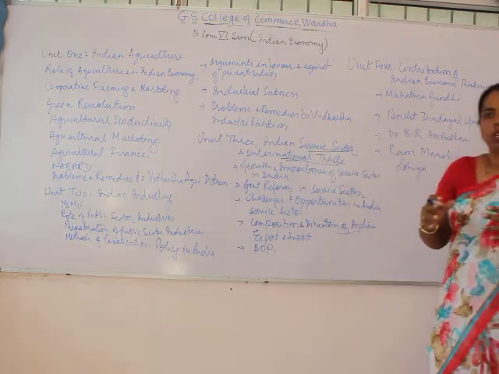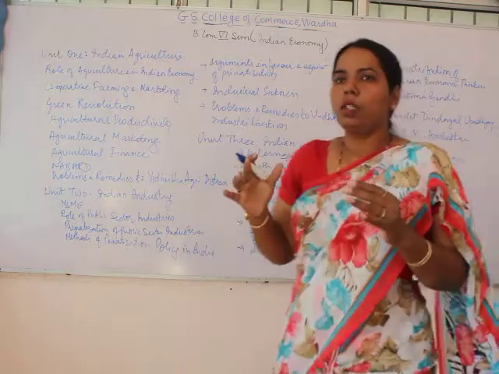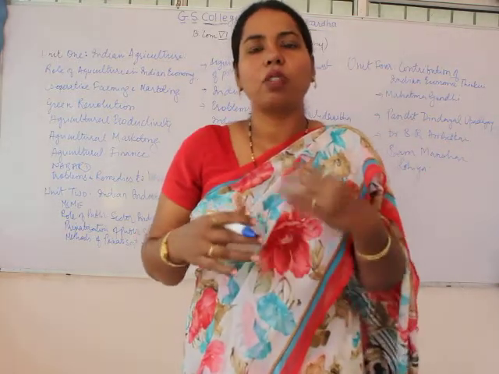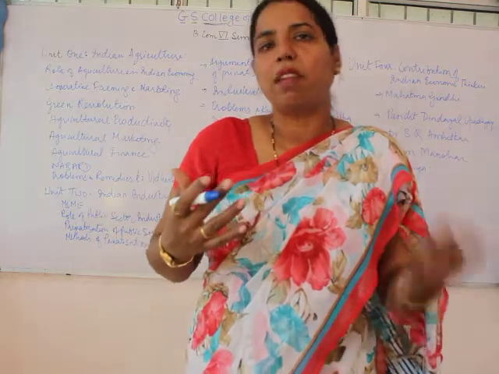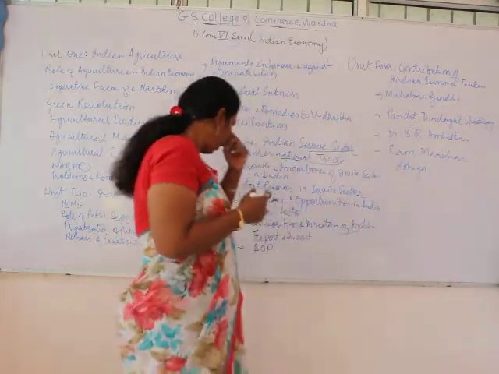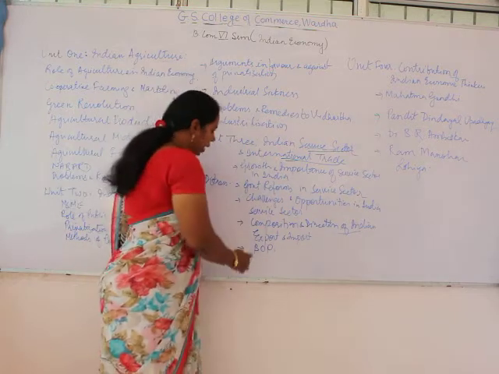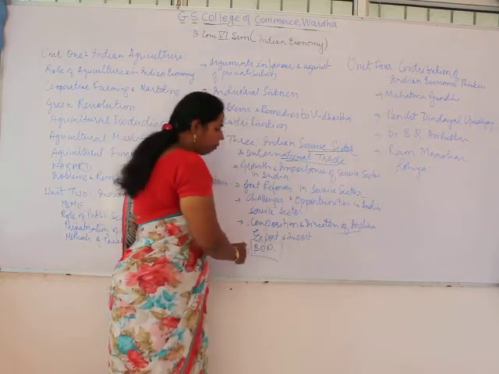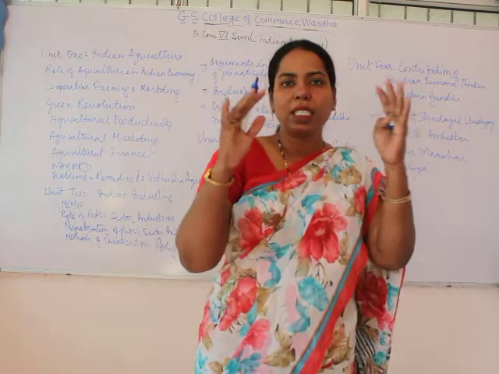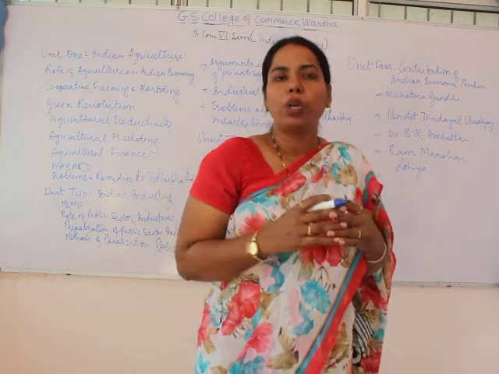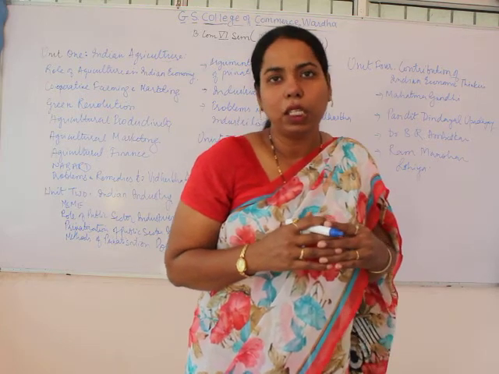Composition means what are the ingredients of India's imports and exports, what items are imported and exported. Similarly, there is the balance of payment position of India. So these are the aspects which are going to be covered in the third unit.